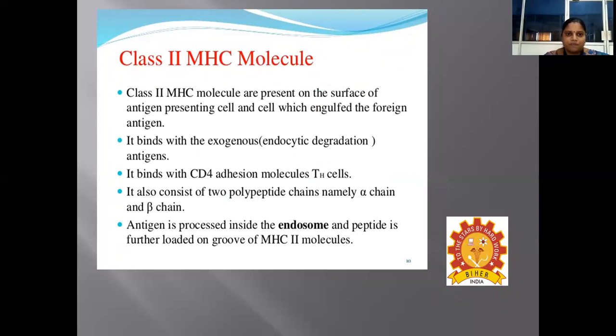Coming to the class 2 MHC molecule, it is present on the surface of antigen presenting cells, the cells which engulf foreign antigen. It binds with exogenous antigen, which is processed via endocytic degradation, and it binds with the CD4 adhesion molecules of TH cells, that means T helper cells. It also consists of two polypeptide chains, namely the alpha chain and beta chain. The antigen is processed inside the endosome, and the peptide is then loaded onto the groove of the class 2 MHC molecule.